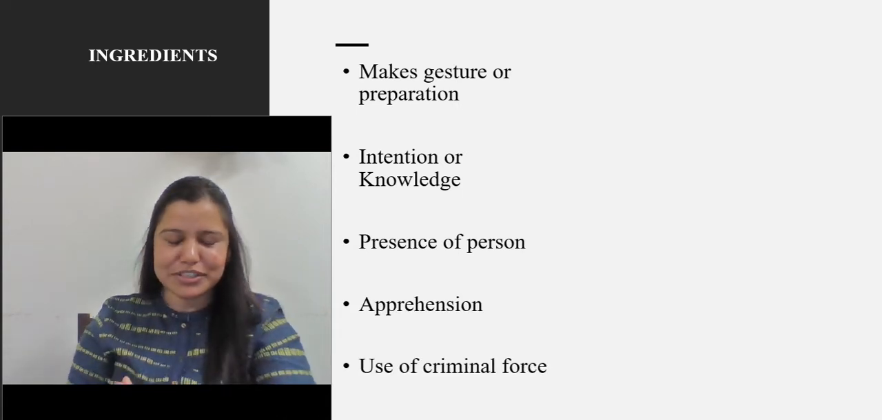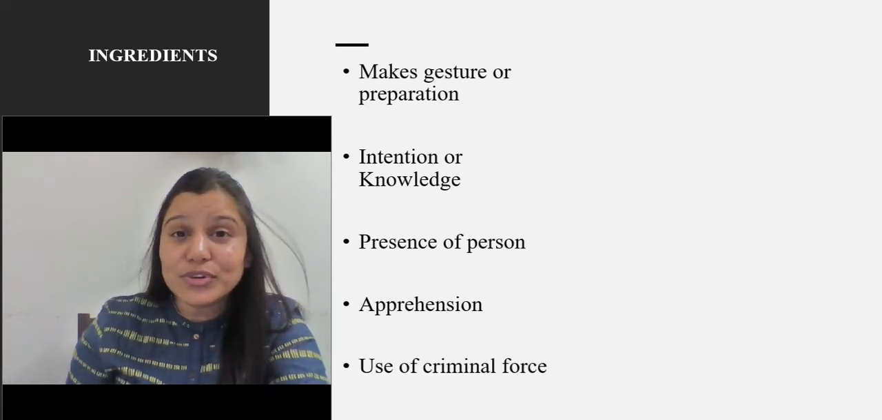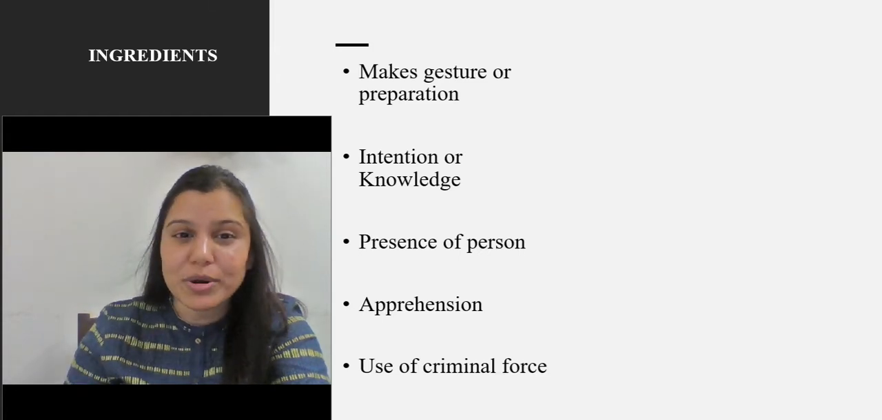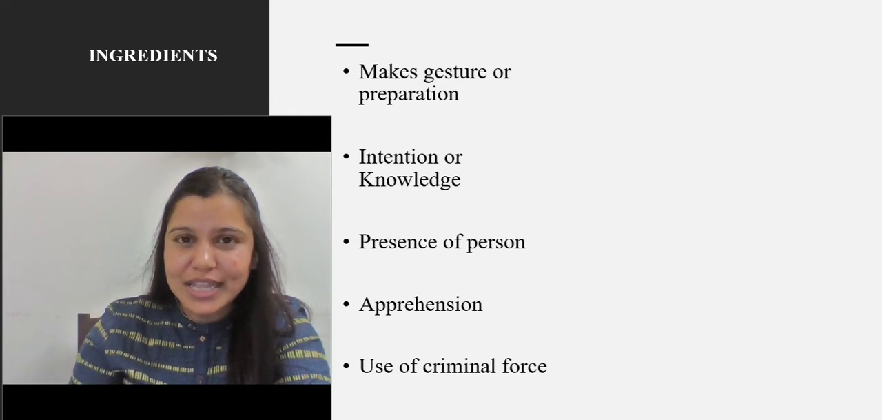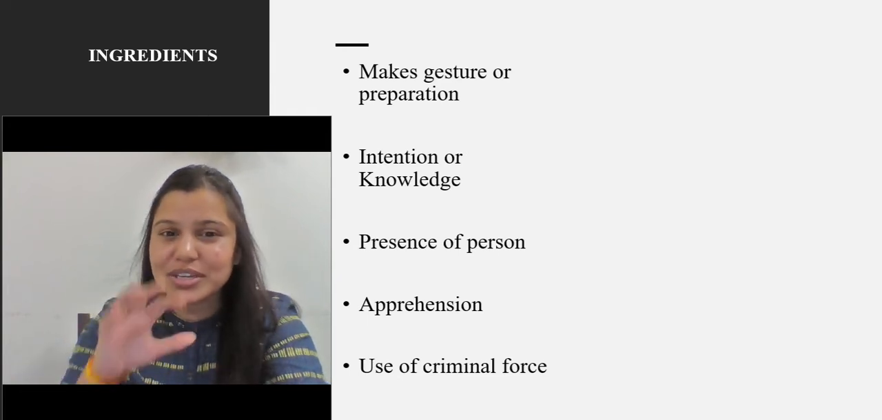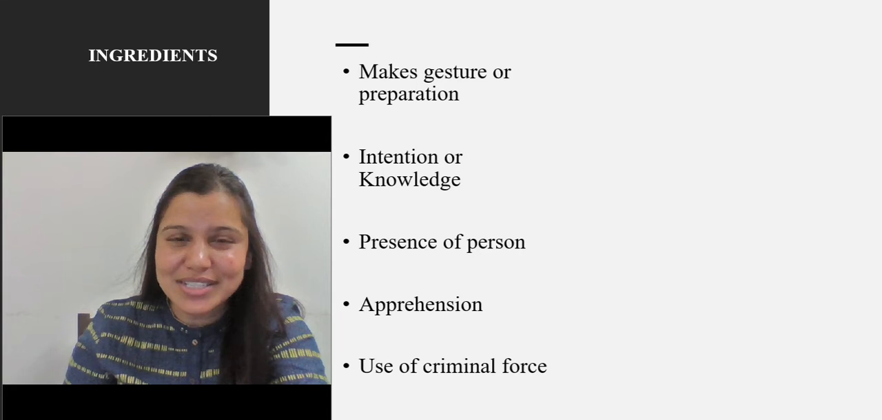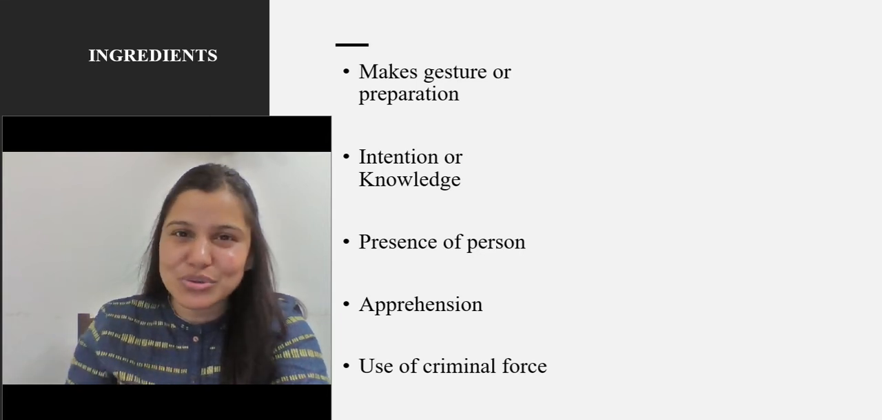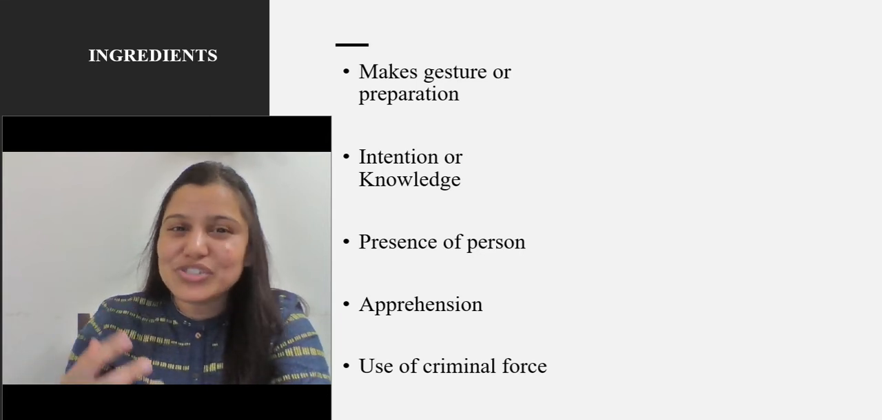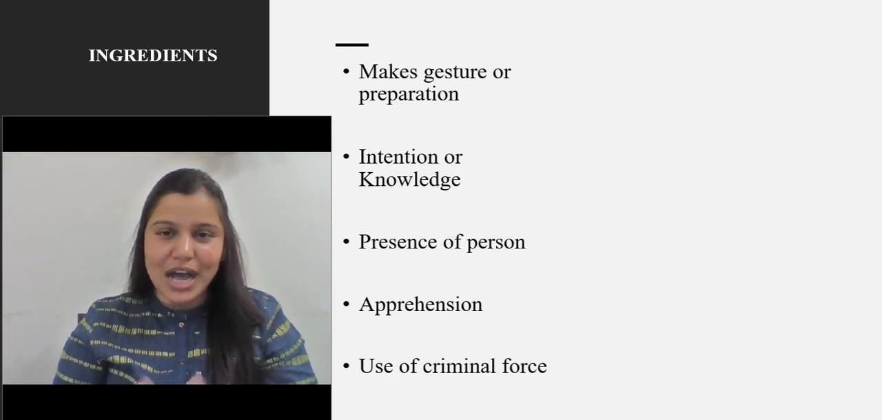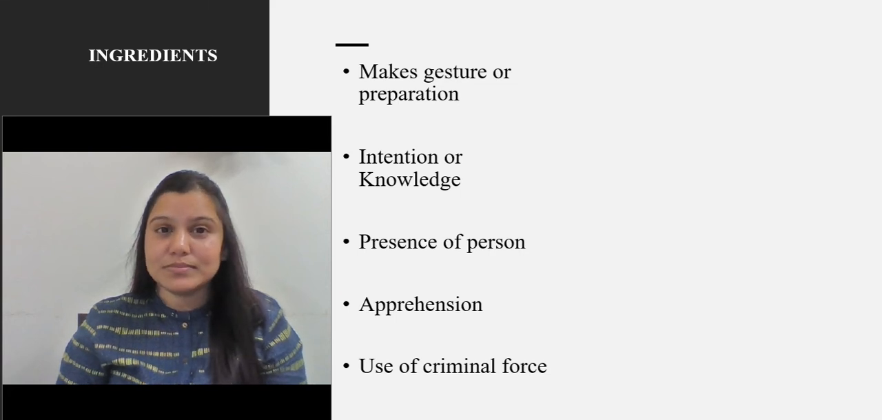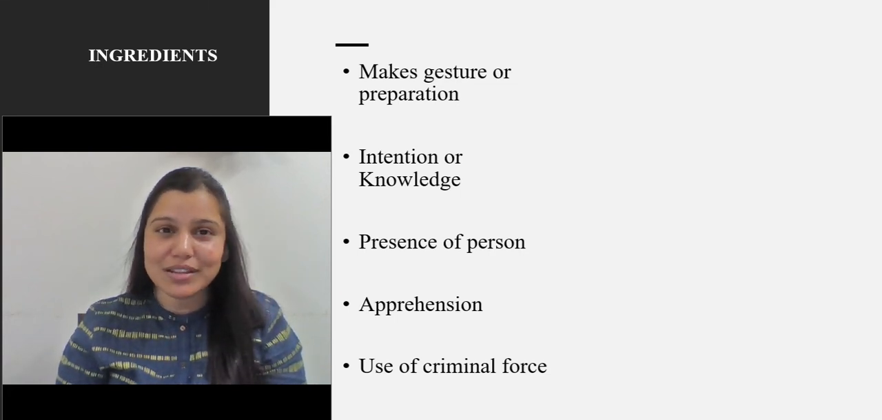Okay, we have all the ingredients in front of us. The first one is makes gesture or preparation. You must have in mind what we read in the explanation, that mere words do not amount to assault. Here you cannot see anything like words. A gesture has to be there. I am just standing and saying, I'll kill you, and that does not amount to anything.